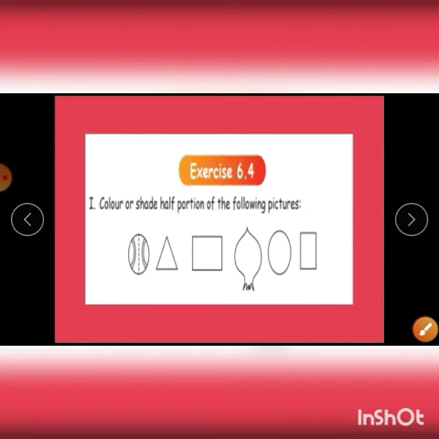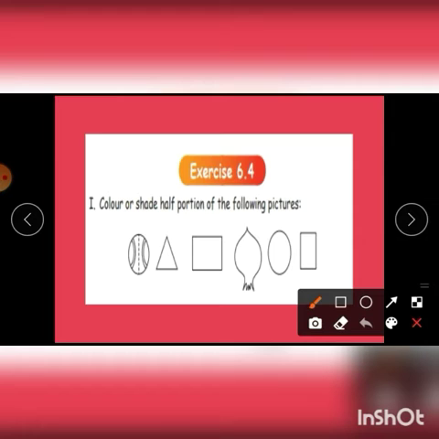Next, we see the exercise problem. Color or shade half portion of the following pictures. We want to color or shade the half portion of the following pictures. So, the ball is divided into two equal parts. So, we have to shade the ball into 1/2 fractional part.